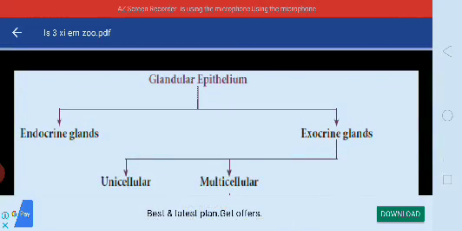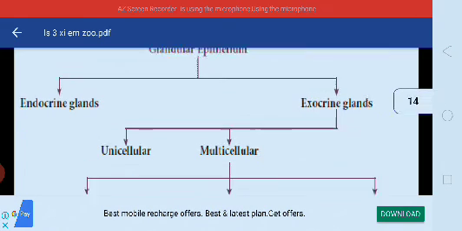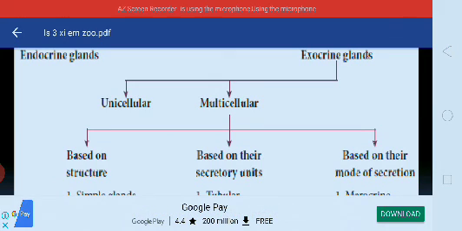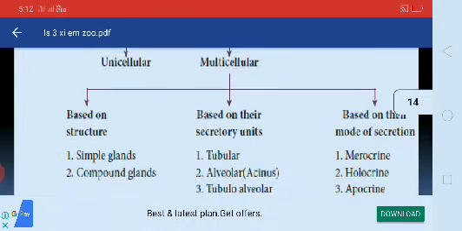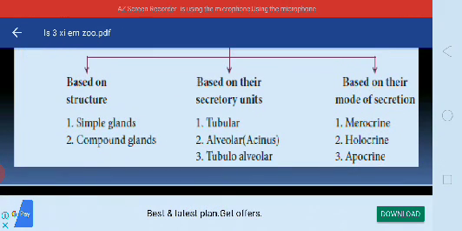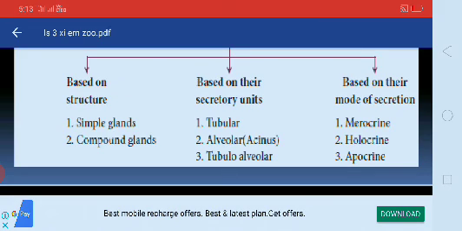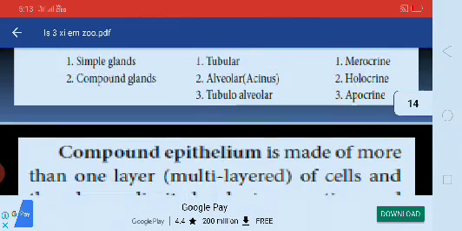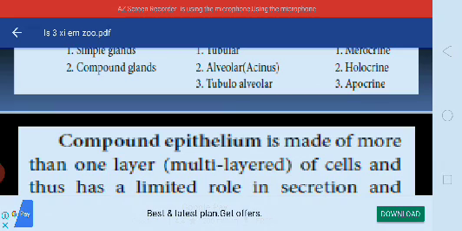Okay, glandular epithelium: there are endocrine glands and exocrine glands. The exocrine again divided into unicellular and multicellular. The multicellular is again classified based on structure, based on their secretory units, and based on their mode of secretion. Based on structure: simple glands, compound glands; tubular, alveolar, tubulo-alveolar. Based on the mode of secretion: merocrine, holocrine, and apocrine. We have to study the tabulation also.